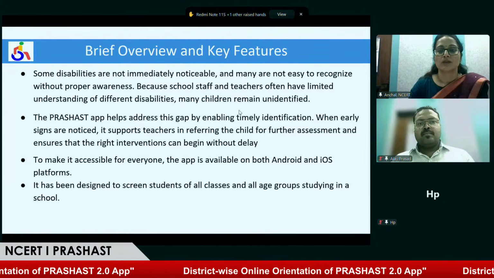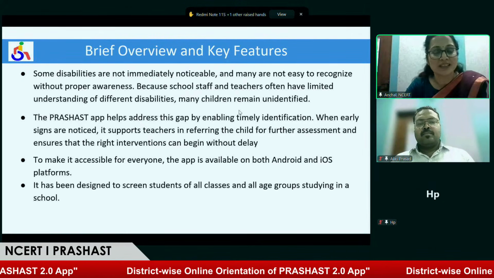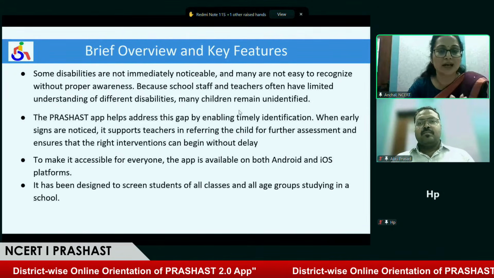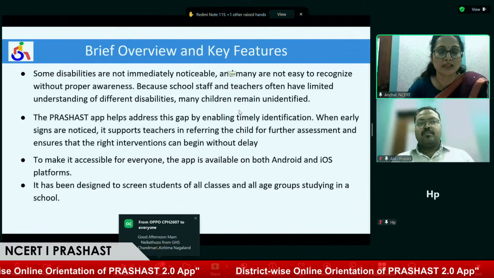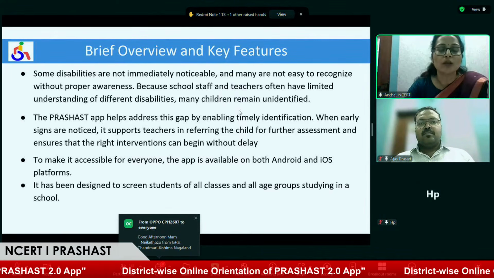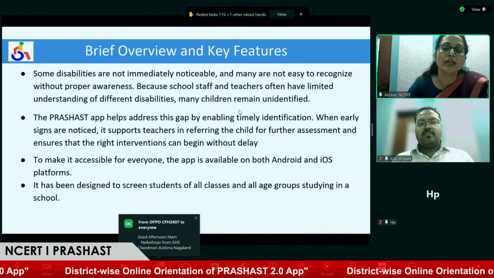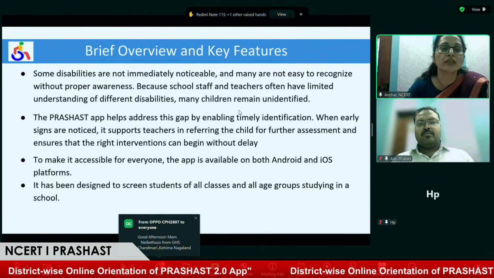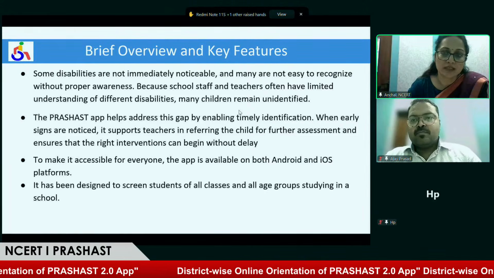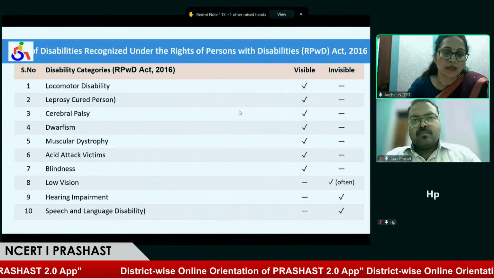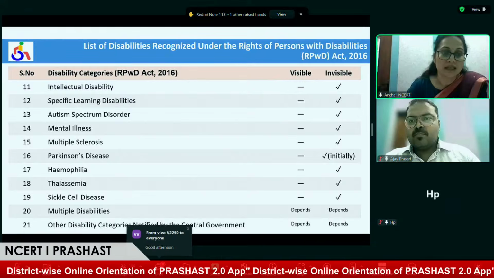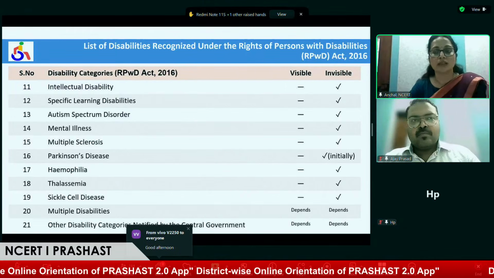As Sishul ma'am said, SLD, specific learning disability, is a big umbrella in which dyslexia, dysgraphia, dyspraxia, and ADHD children are covered. Apart from these four, we have other disabilities which we cannot see, like autism, intellectual disability, and also blood-related disabilities like thalassemia, sickle cell anemia, and hemophilia. We cannot see all these disabilities.